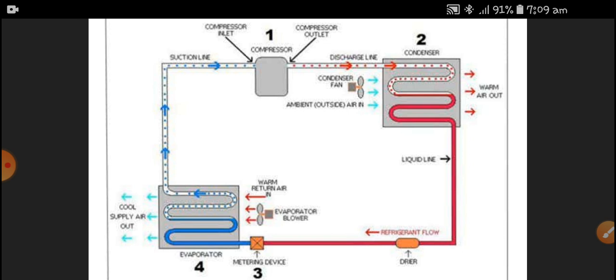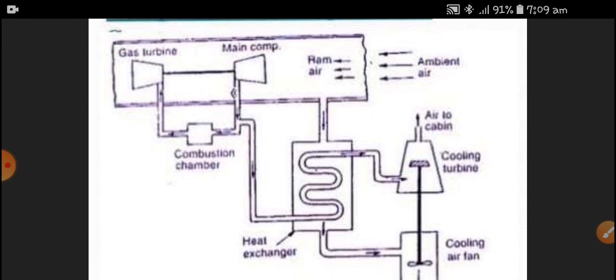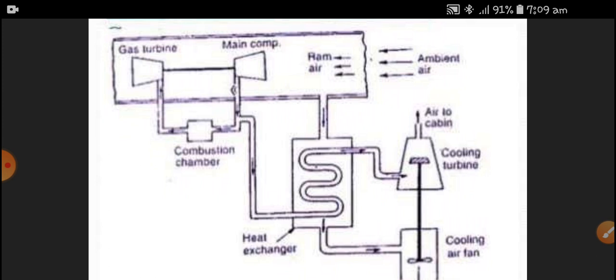On the outside we give out the hot air. The components like compressor, condenser, evaporator, metering device, and refrigerant flow are all the same. And this is the simple air refrigeration system. The air refrigeration system contains a gas turbine and a main compressor. Aeroplanes use this air compressor.